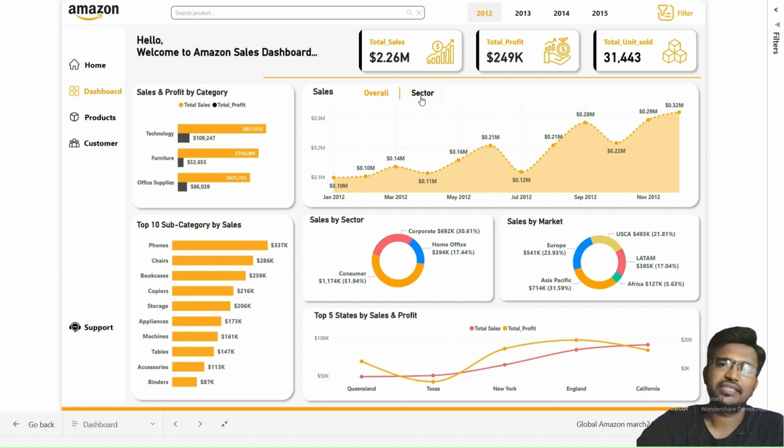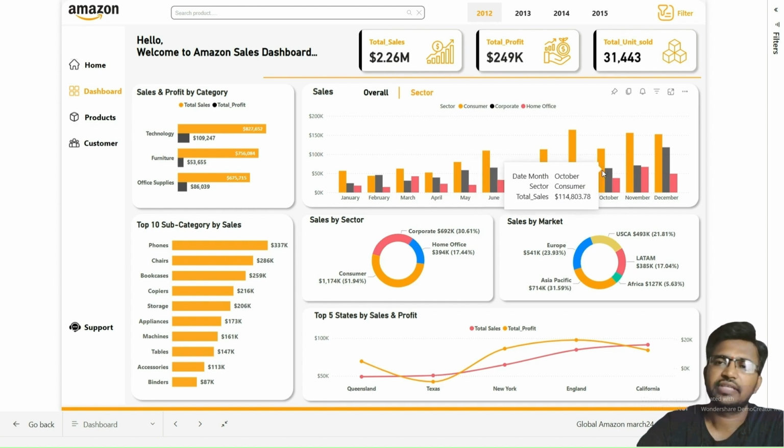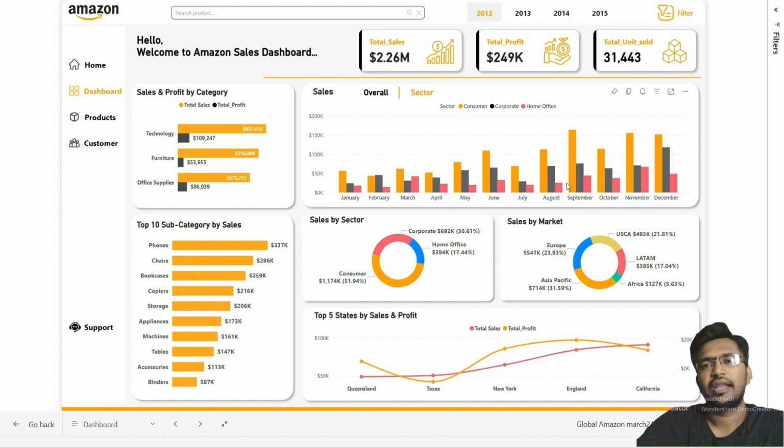So, if we click on the sector button, it switches the view to a stacked column chart, which breaks down sales data by sector on a month-by-month basis. Sectors included in this chart are technology, office supplies, and furniture. This detailed visualization allows stakeholders to analyze the sales performance of each sector individually, comparing their contributions to sales over the months. The stacked column chart is ideal for understanding sector-specific trends and identifying areas of strength or concern with each sector.